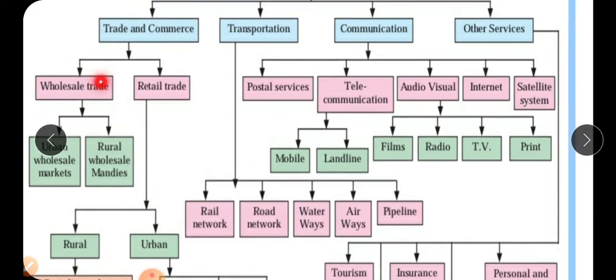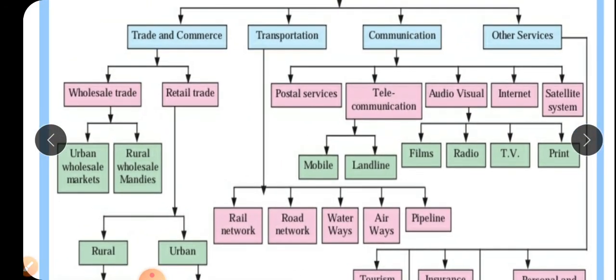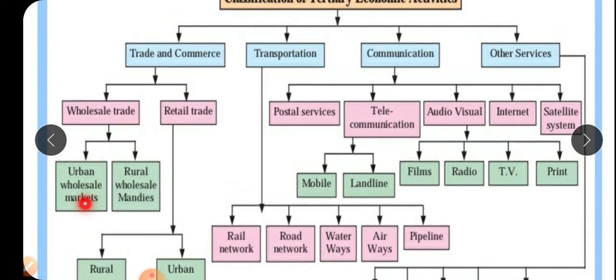Now wholesale trade is trade on a large quantity. It is related to urban centers, urban wholesale markets as well as rural wholesale markets. Then second, transportation.